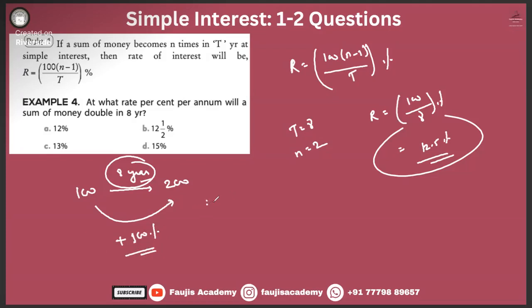That means if it is a simple interest for 8 years, in 8 years, 100% increase was there. So that means in 1 year, how much percent increase must have been there? 100 divided by 8. Yes or no? Even if you haven't got this question right now, we'll come across a similar question when we are solving it.